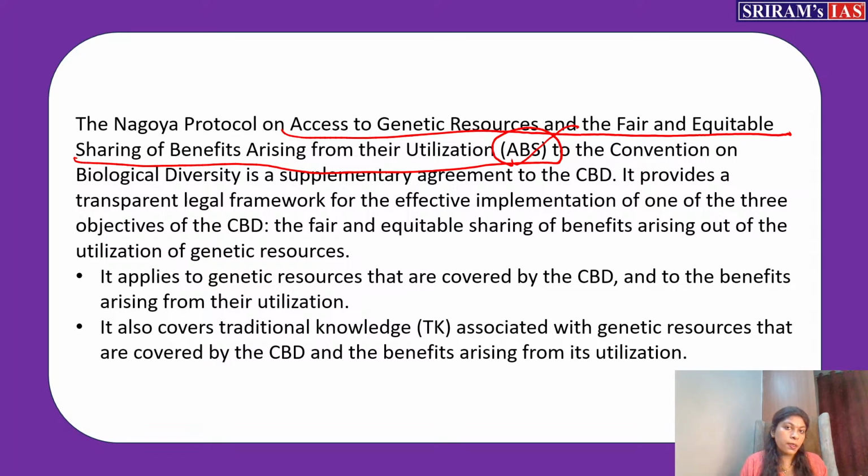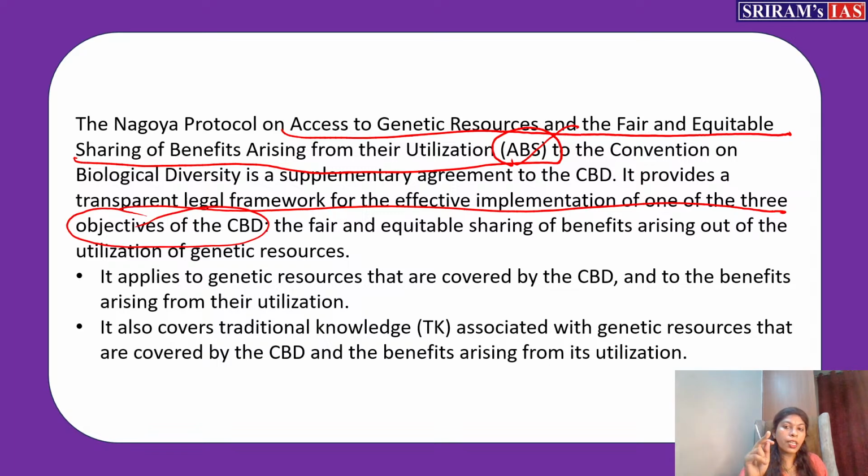Then when you access the material or resources present in that area, how are you going to share the benefit with the others who host that resource, where the resource belongs, how are we going to share the utilization which you get. So that is access and benefit sharing. Okay, so it provides a transparent legal framework for the effective implementation of mainly the three objectives which we talked about in the CBD.